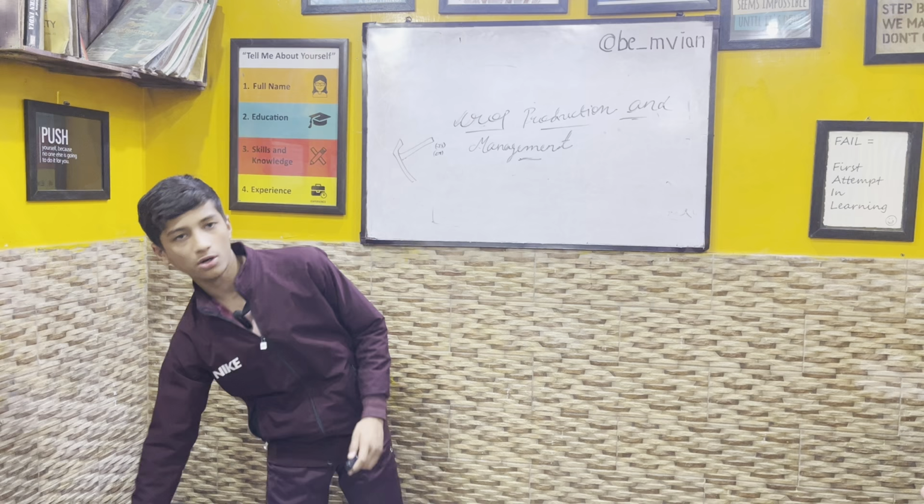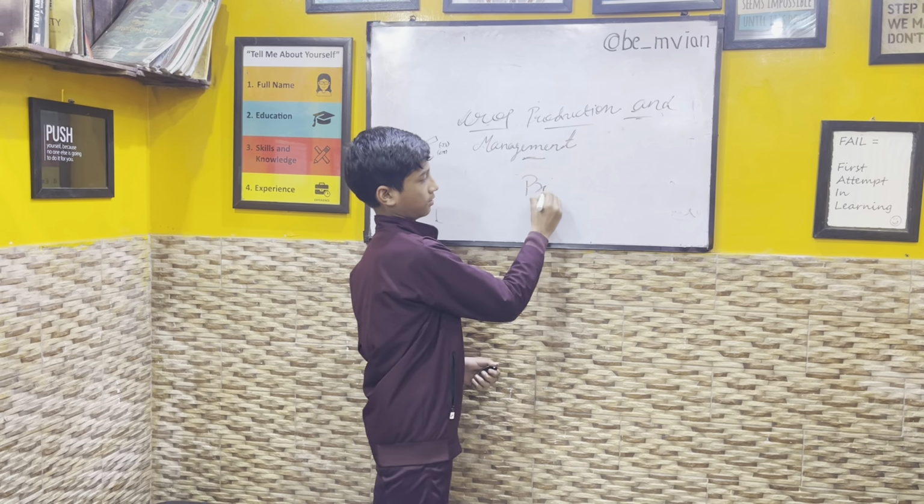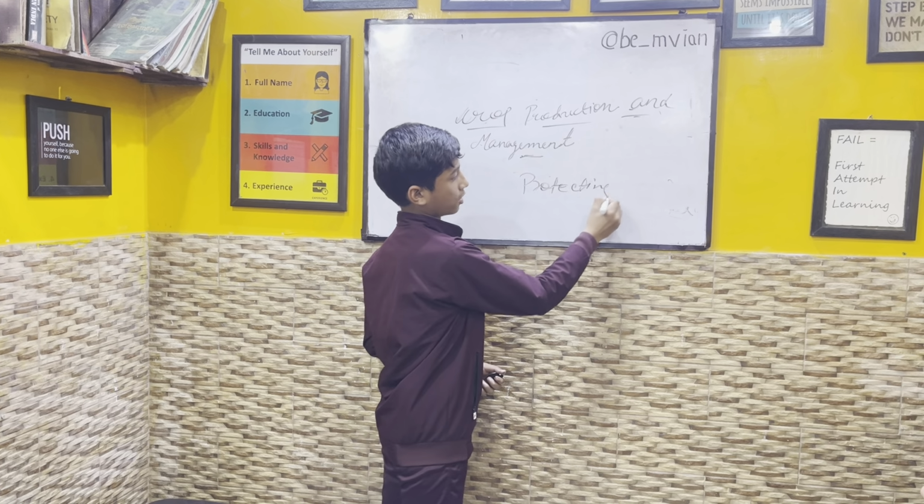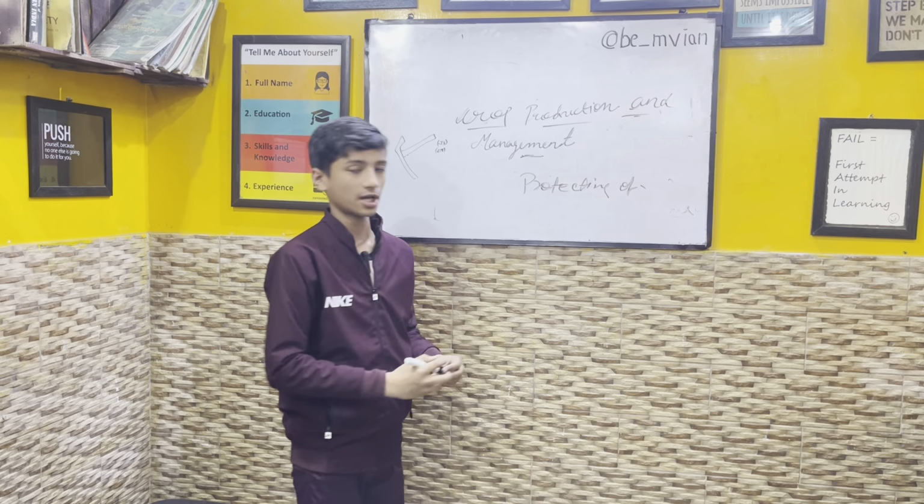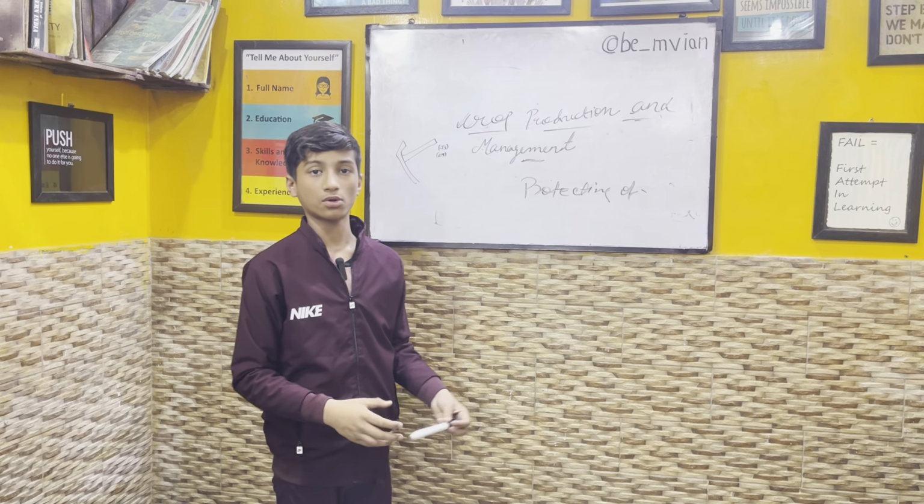Let's talk about protecting from weeds. Weeds are unwanted in the crop, because they are very harmful to the crops.